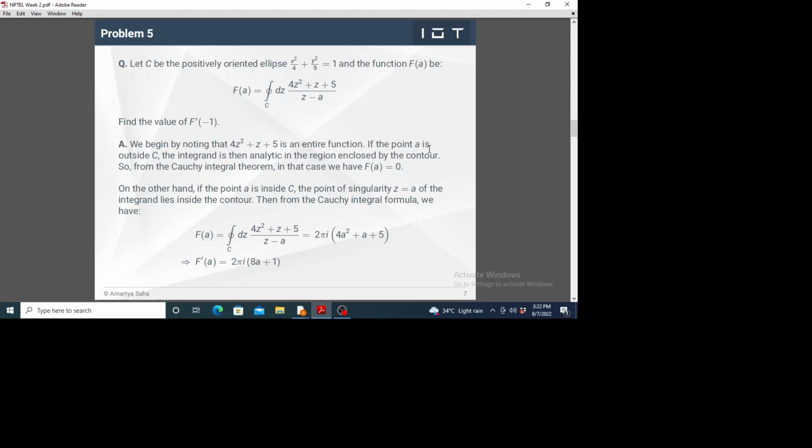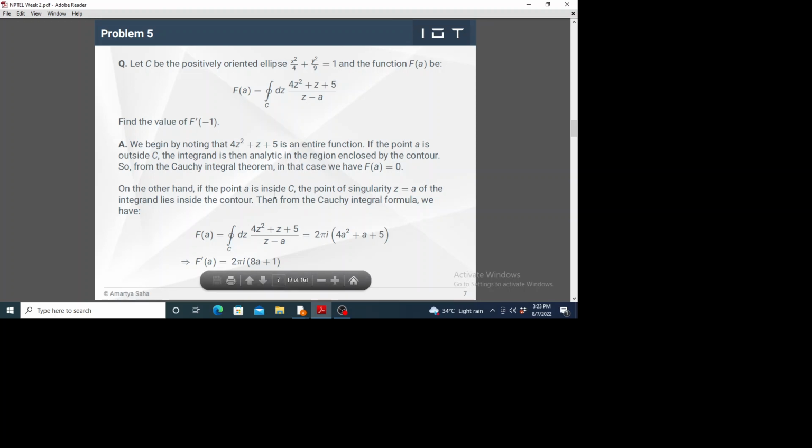If the point a is outside the contour, then the integrand is analytic in the region enclosed by the contour. So by Cauchy's integral theorem, f equals 0.